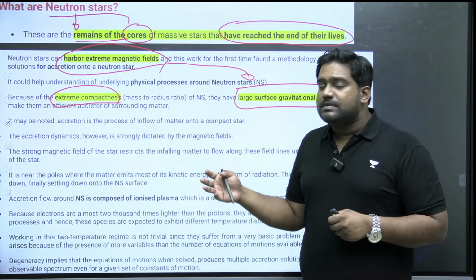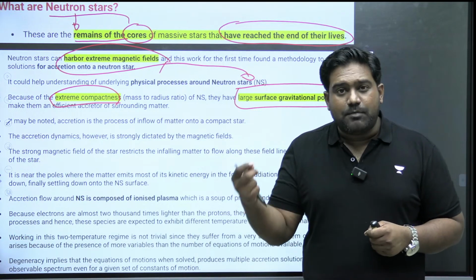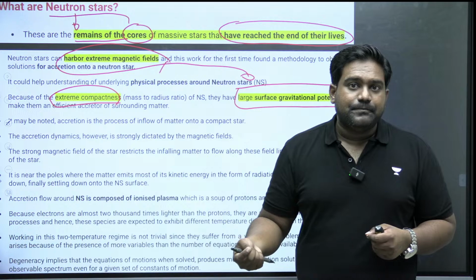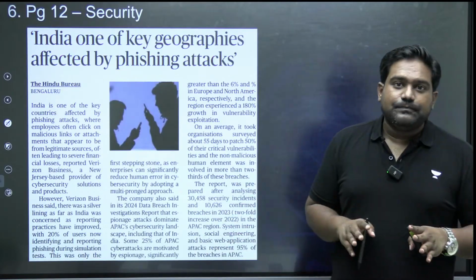So researchers, astronomers study neutron stars to understand the origin of the universe, to understand the formation of a star and the death of a star. Is that clear? So just the basic details should be more than sufficient.